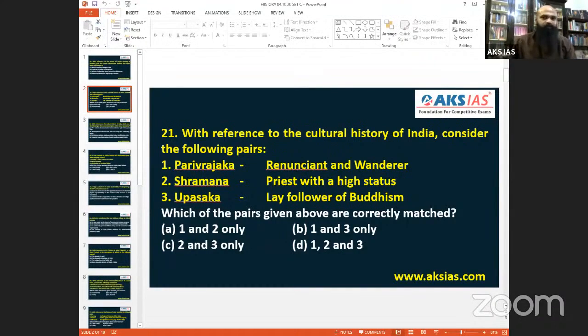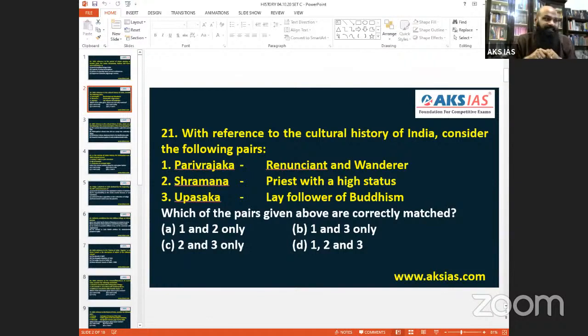Sannyasis, there is nothing for them to have. They own nothing. Even the body is not theirs, they know that. When we study, especially in my class, I tell this in Buddhist philosophy. So renunciant and wanderer. Very well, Parivrajaka is a correct answer. One is right.